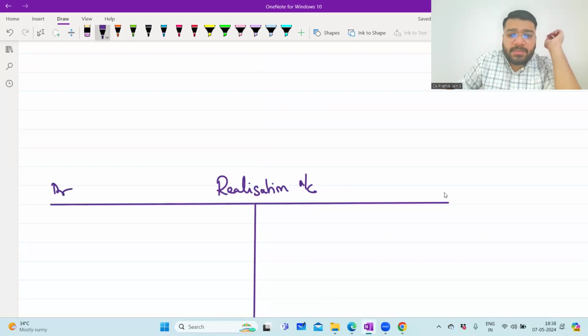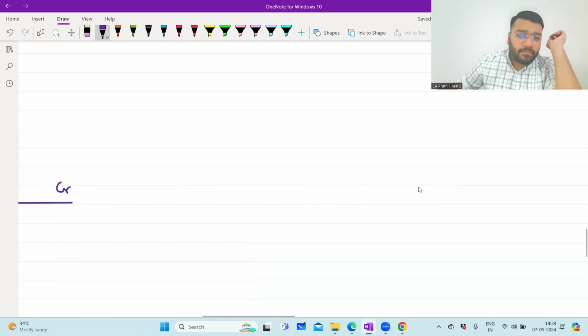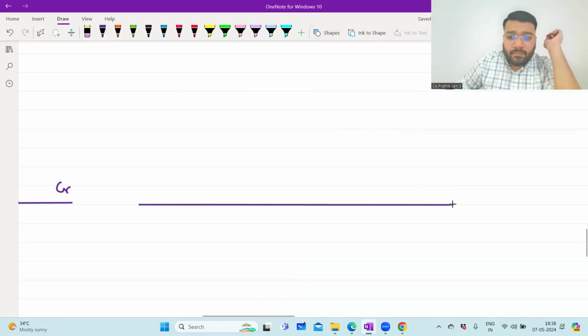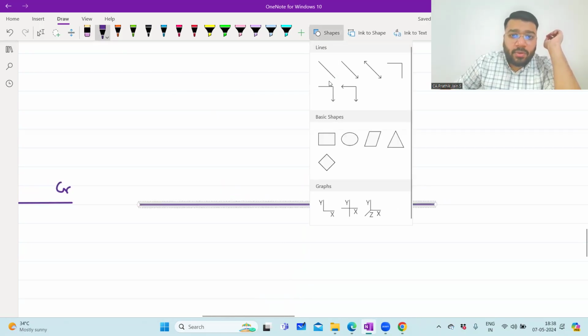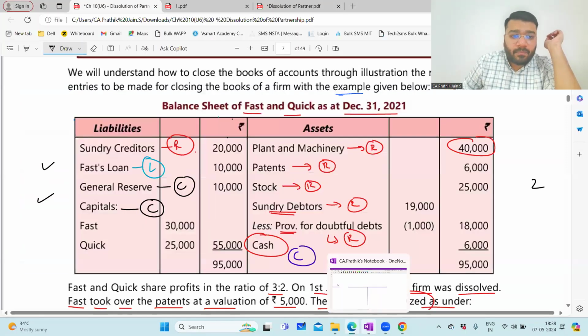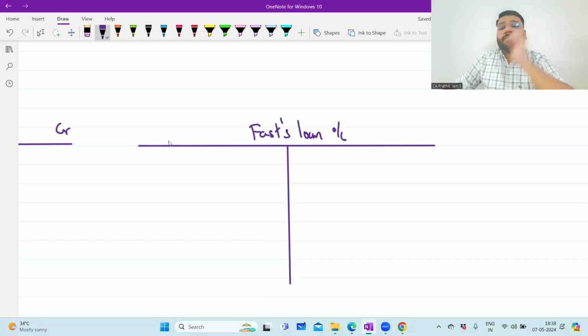Realization account, debit side, credit side. Next is loan account. Fast's loan account. Debit, credit.